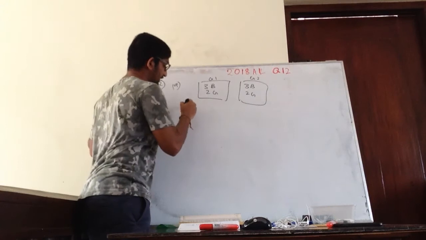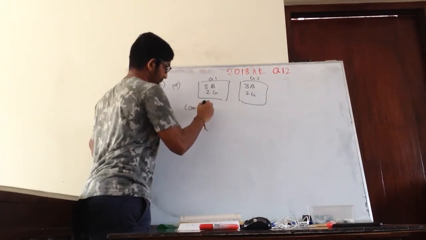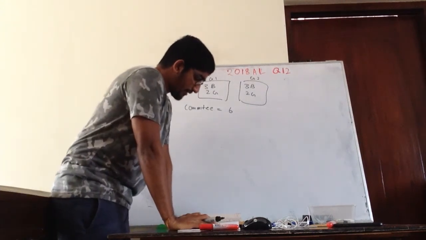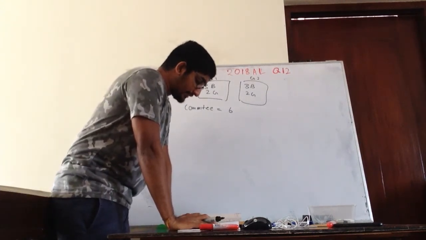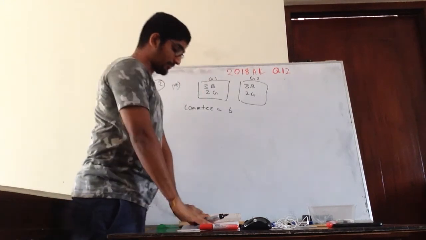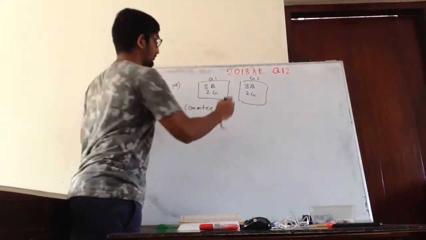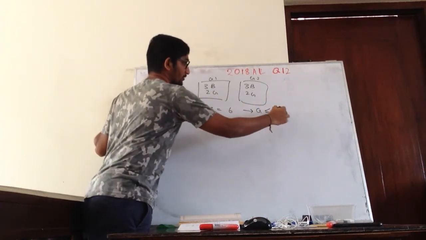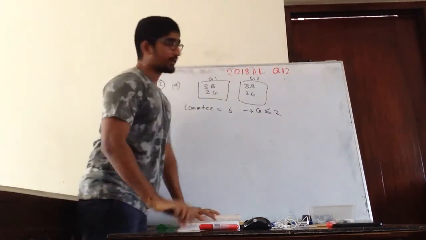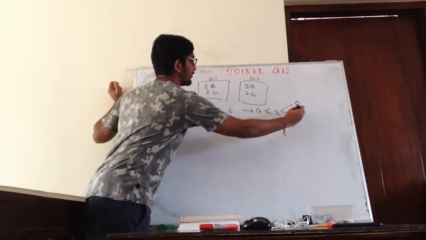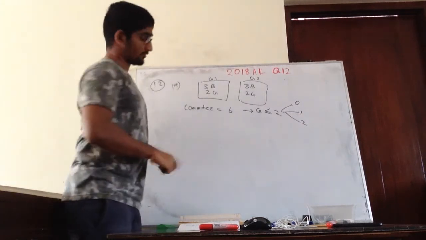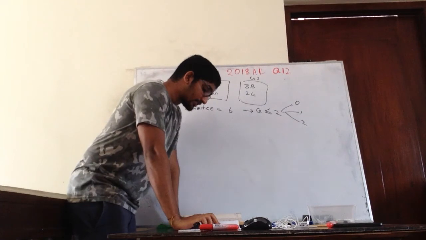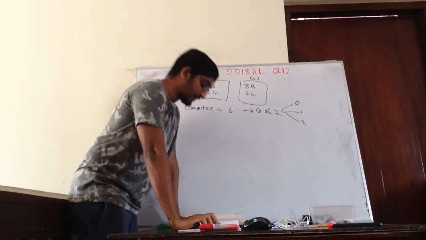So the committee should have 6 people. Right? Then they say such that the number of girls in the committee is at most 2. So girls will be less than or equal to 2. Right? That means 0, 1, 2. Okay. Then what? Find the number of different such committees that can be formed.